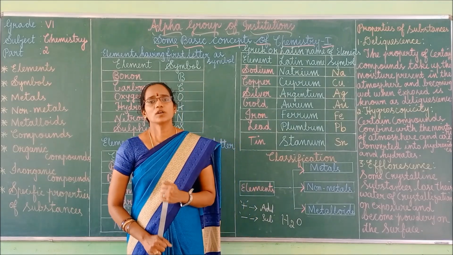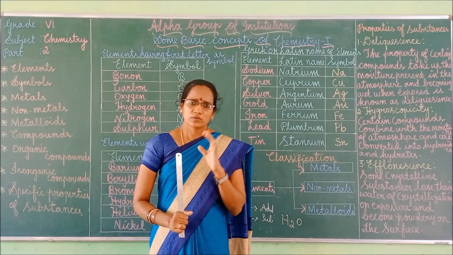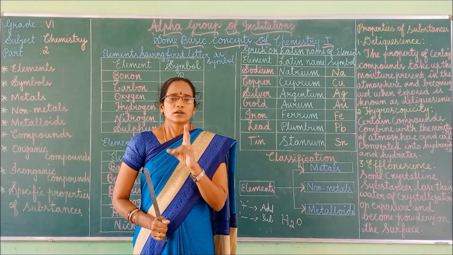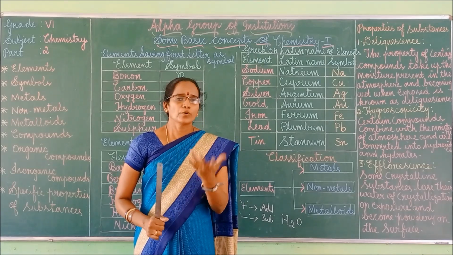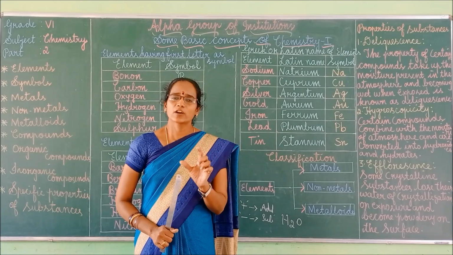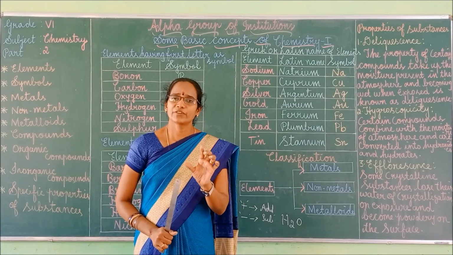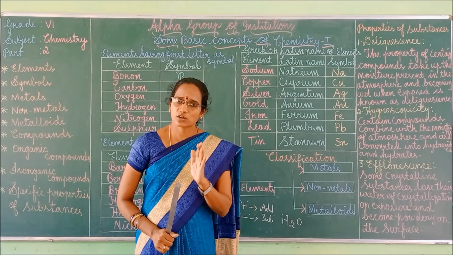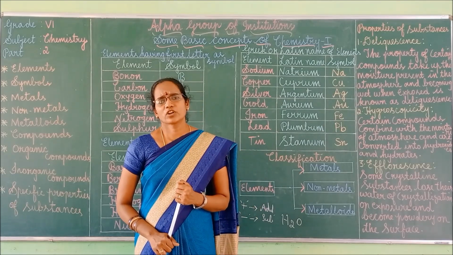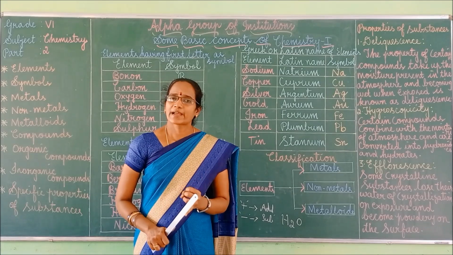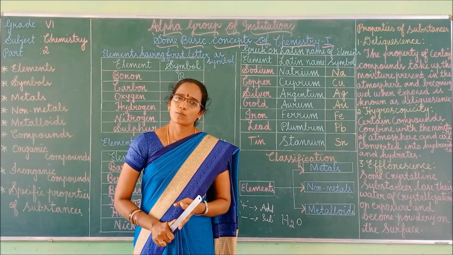Hence it is called organic. Compounds can be classified into two types: organic compounds and inorganic compounds. Organic compounds are those obtained from living organisms. What are the examples we can say for organic compounds? Fats, proteins, carbohydrates.